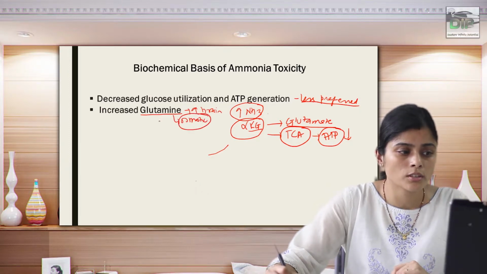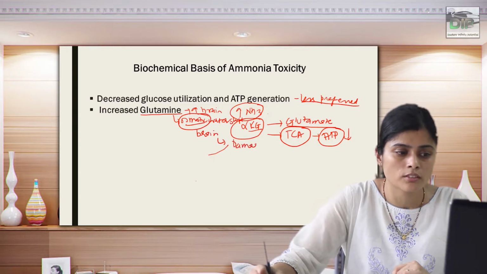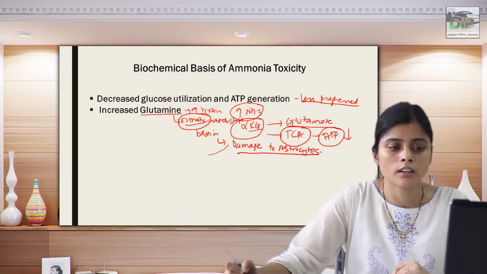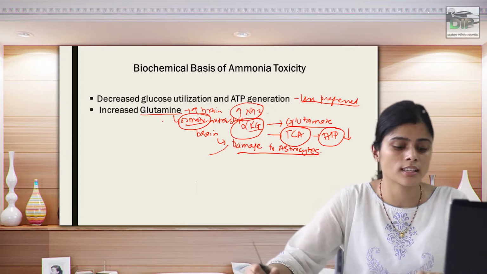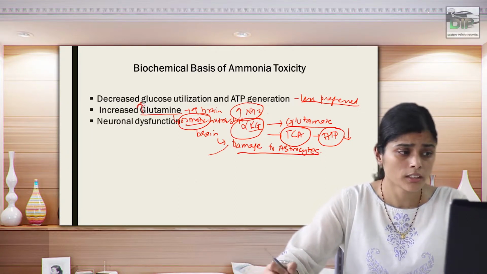Glutamine is osmotically active, so it causes an osmotic water shift in the brain cells. Because of this, there is damage to the astrocytes, damage to the brain cells, and the cells can be rendered dysfunctional because of the increase in glutamine.